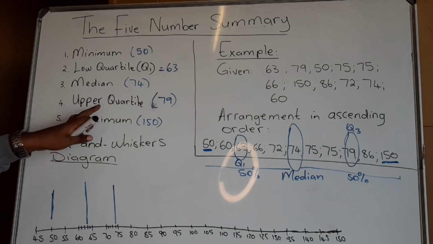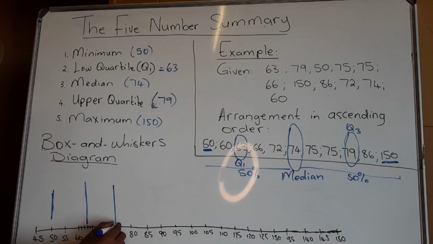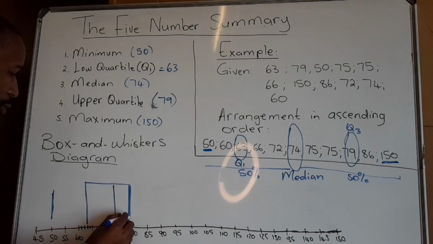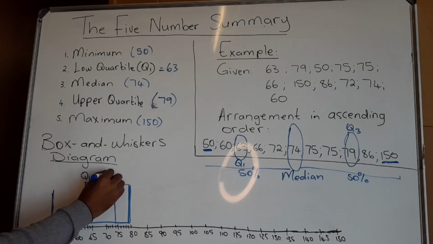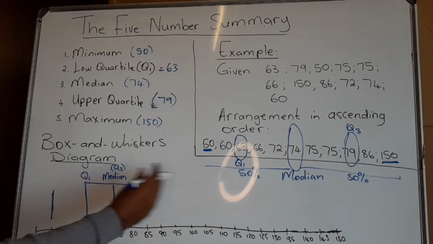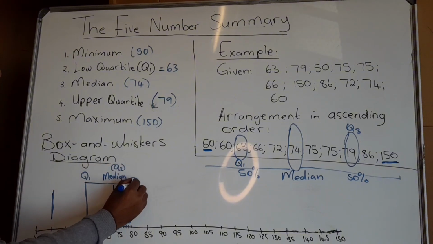Then we have the next one, which is the upper quartile. The upper quartile is at 79. So 79 would be here at 76, 7, 8, 9. So 79 would be right here. Now you will see that we have completed our box. This is called the box section. So what it has is the Q1, the median. The median is also referred to as Q2 because it splits the data into 2 equal parts. This one is the lower quartile, and then Q3 will be right here.